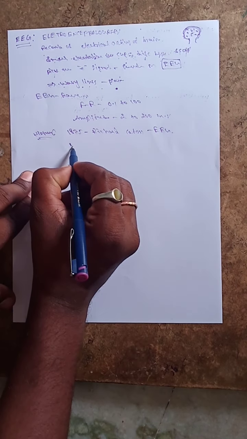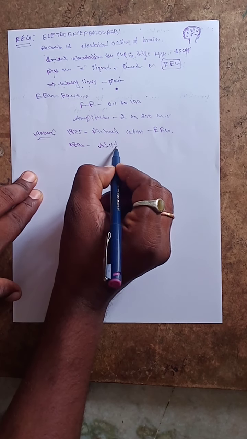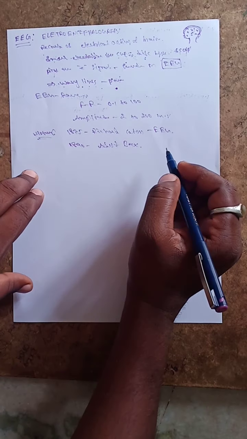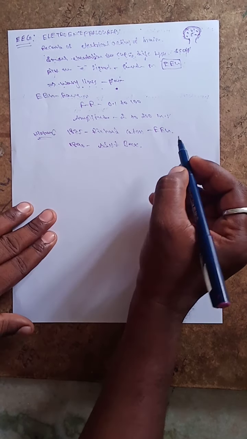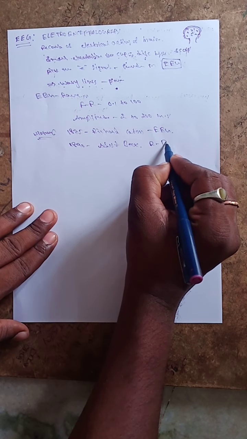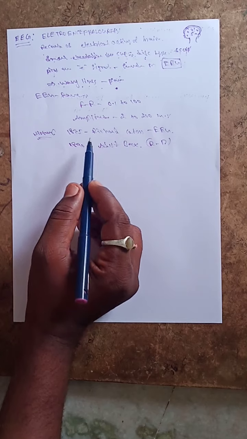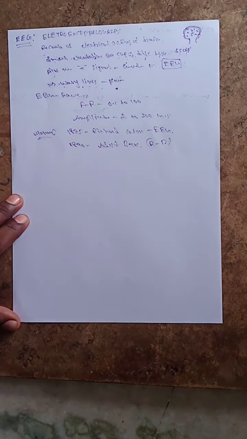The next one, in 1890, Adolf Beck investigated the spontaneous electrical activity of the brain in rabbits and dogs. So first Richard Caton in 1875, then Adolf Beck in 1890. This is the history of the EEG.